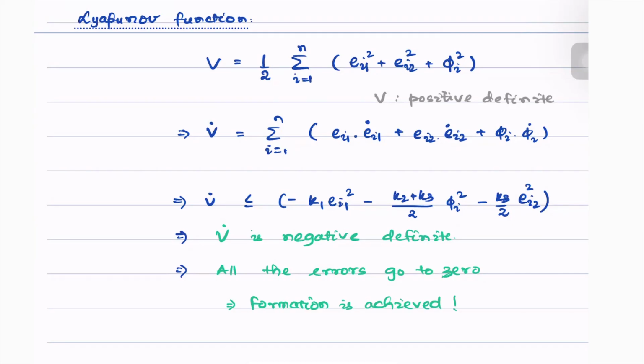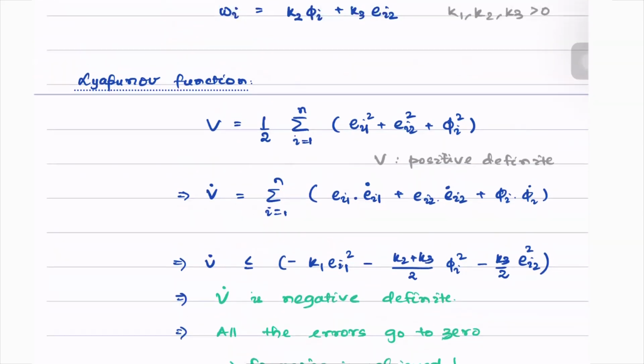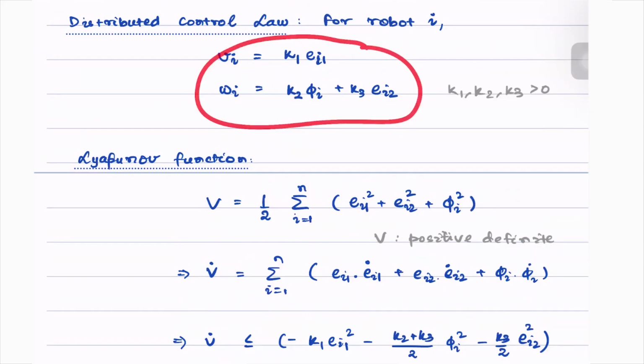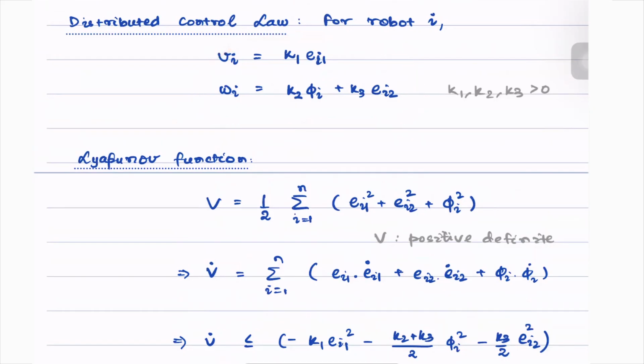This was a very simple example of a formation control setup where we showed that using a Lyapunov-based framework, we use the Lyapunov function to design the proof, but the control laws depend on the error terms. And using these simple error terms, we can actually ensure that formation is achieved. Now, let us get into yet another application, that is rendezvous.